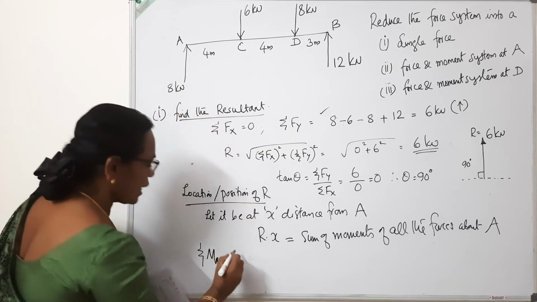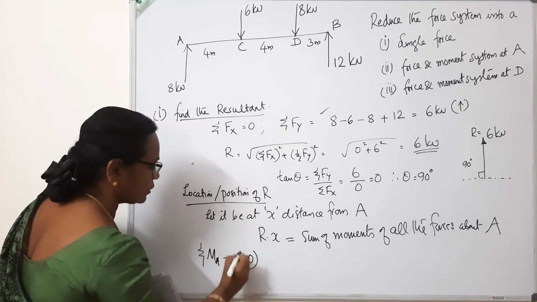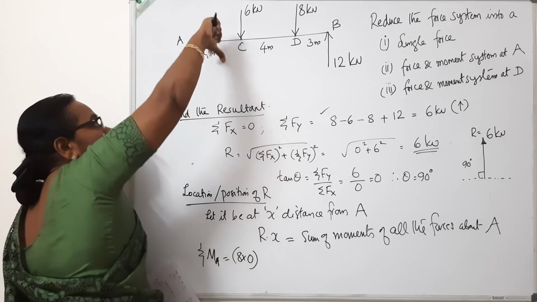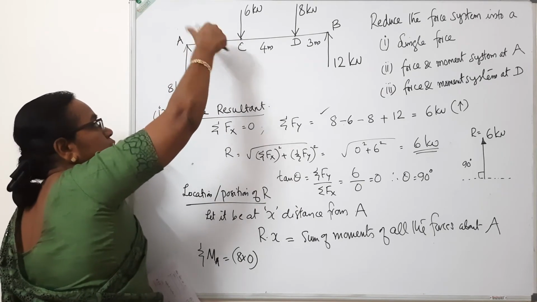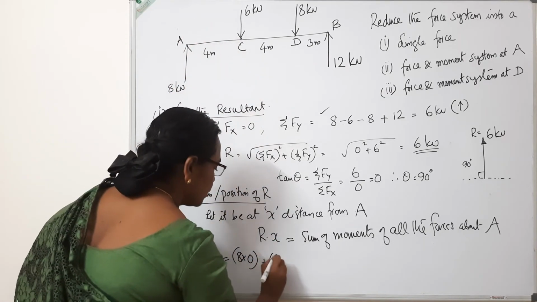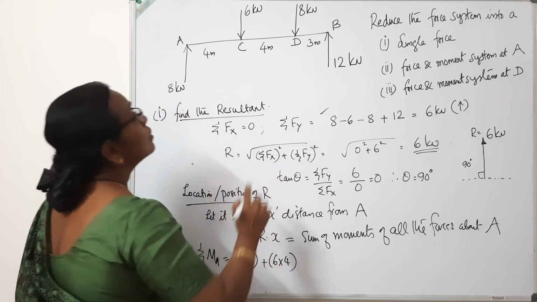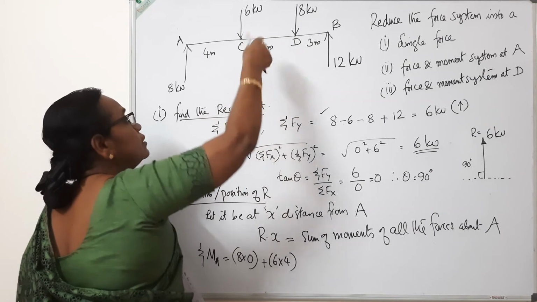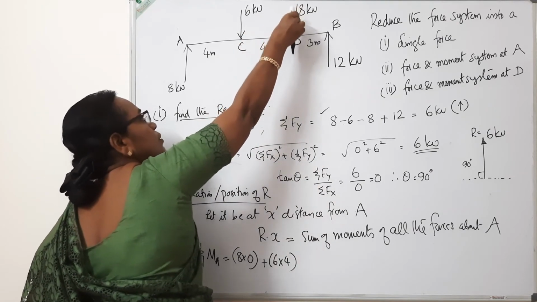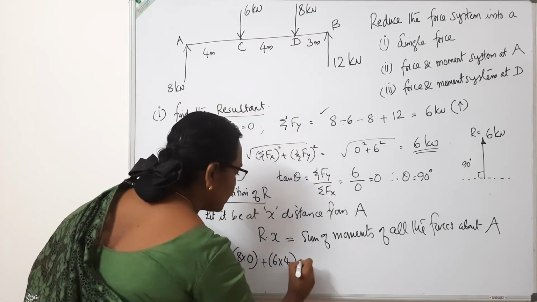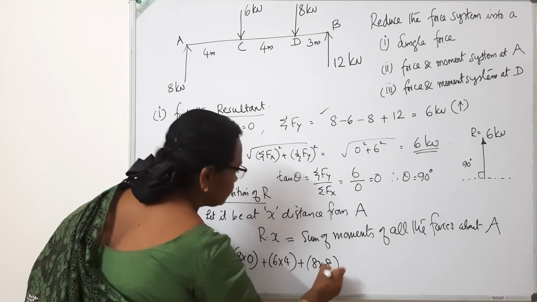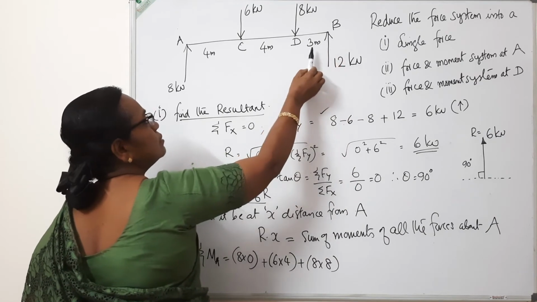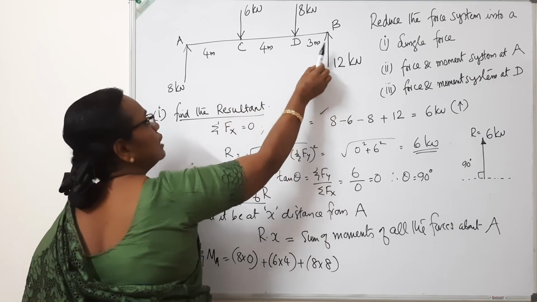This 8 kilonewton is acting at A, so it will not have any moment, 0. This 6 kilonewton, 6 into 4. This is the direction of 6, rotate it, clockwise moment. So 6 into 4. This 8 into distance, 4 plus 4, 8, so 8 into 8. Here also, this is the direction of the force, it will rotate clockwise, plus 8 into 8. This 12 is acting like this, so 12 into distance, 3 plus 4 plus 4, 11. 12 into 11 is the moment.